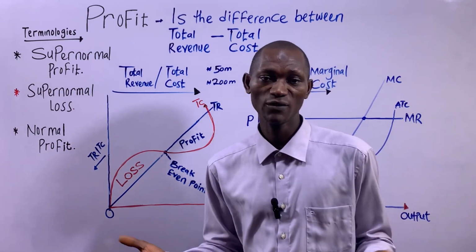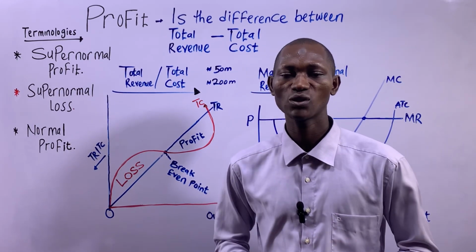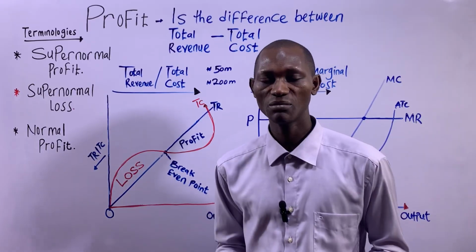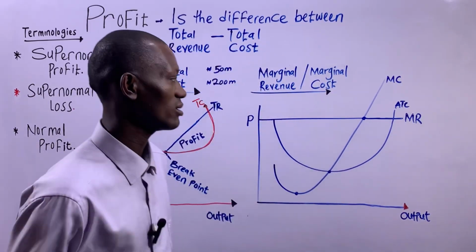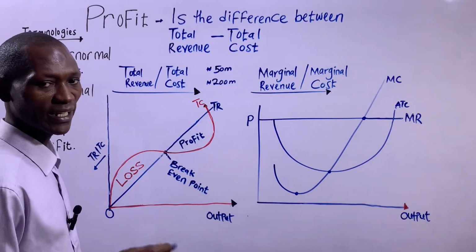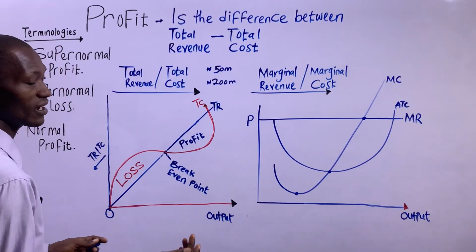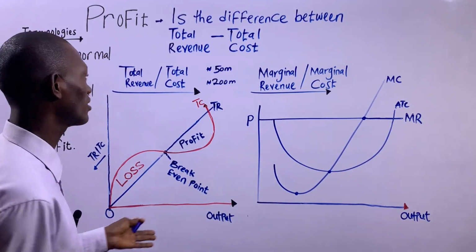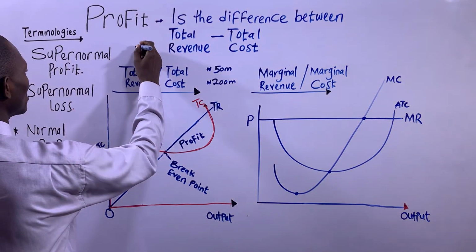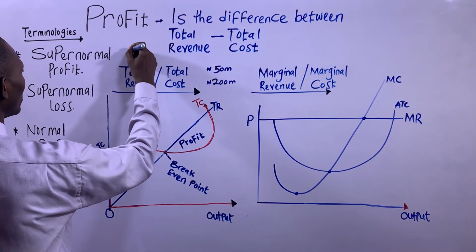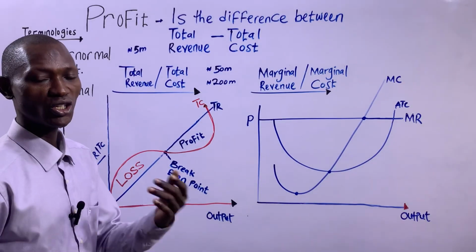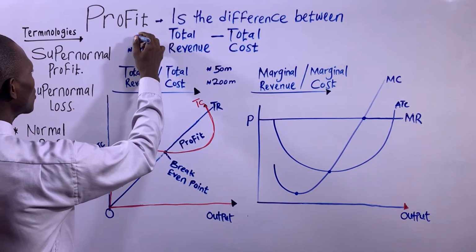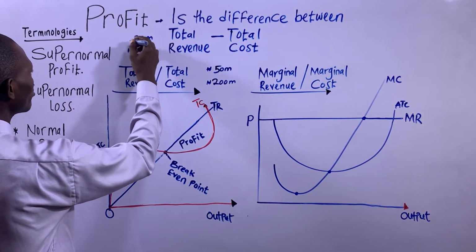And the loss for every firm is often written up in the income statement as expenses. So, this is what we mean by supernormal loss. Let's say the loss estimated by the management accountants or by the economists of a business organization is 5 million naira in a financial year. And the business ends up incurring a loss of, let's say, 20 million naira.